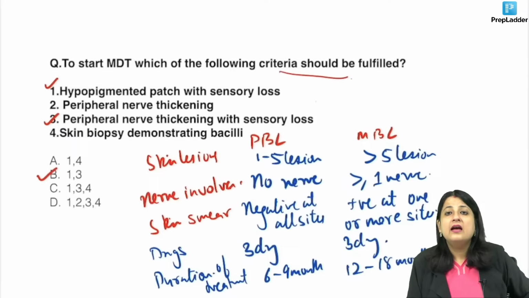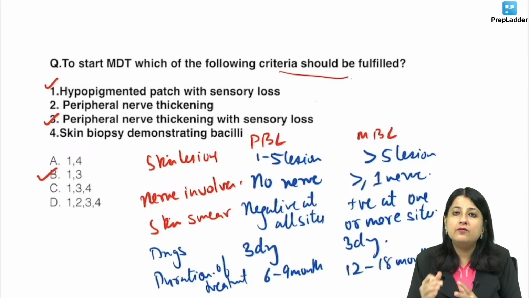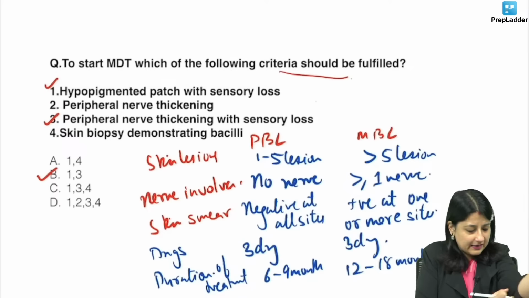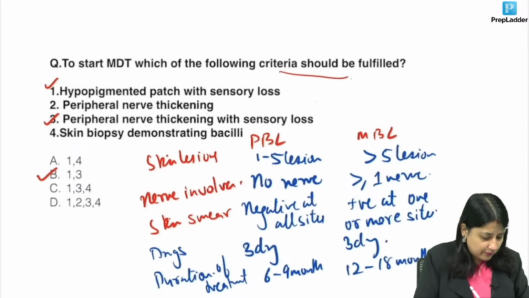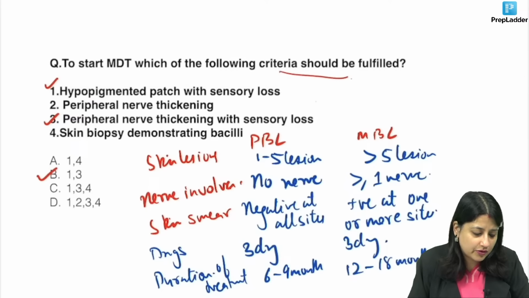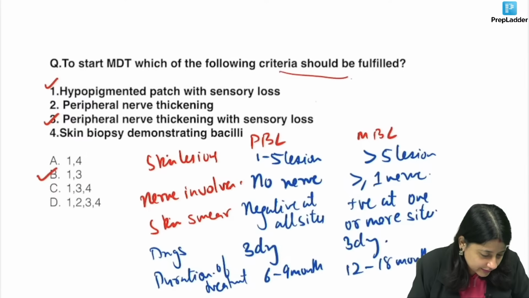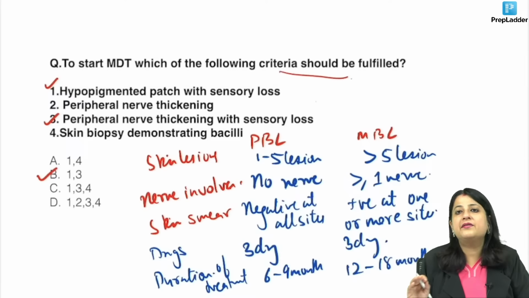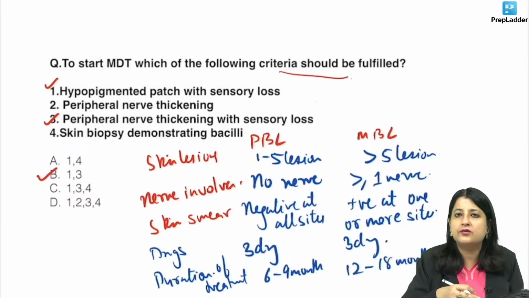Yes, Chaitanya. Any nerve involvement is multibacillary leprosy. Is it clear, everyone? This is important. We will be revising health programs. Indra, we will be revising health programs, like we've picked up the first one, leprosy.